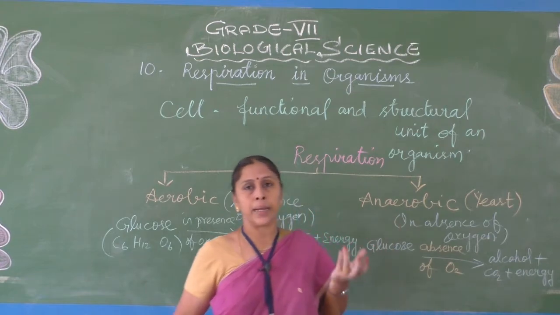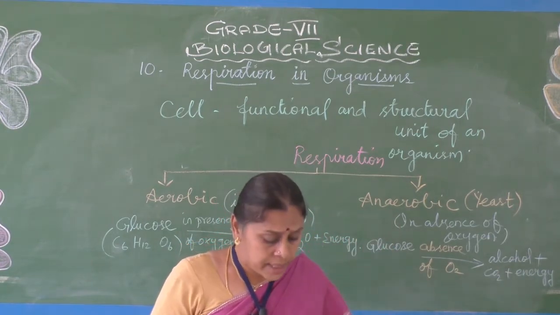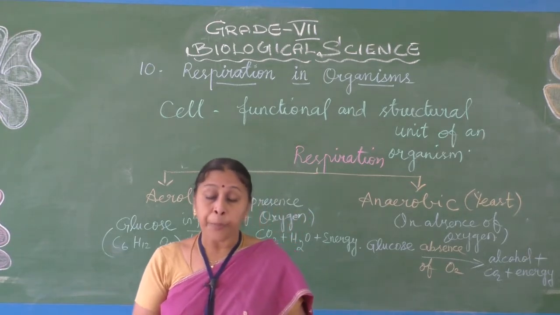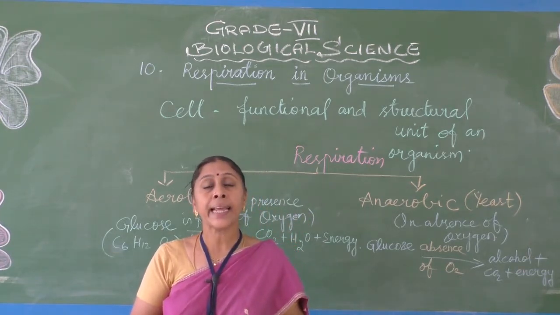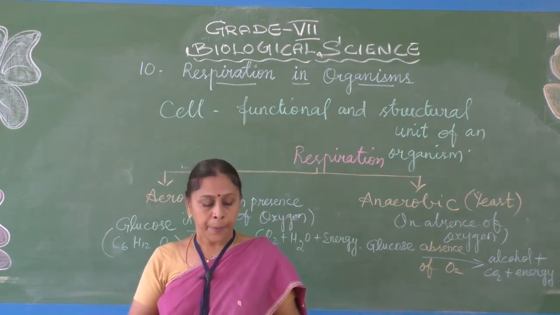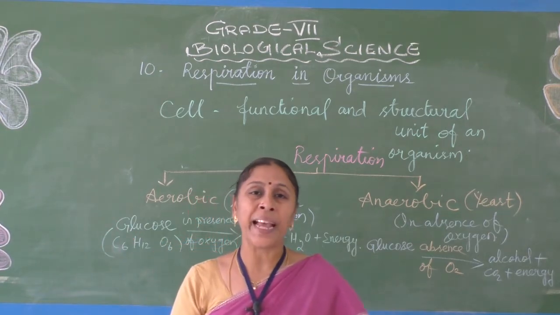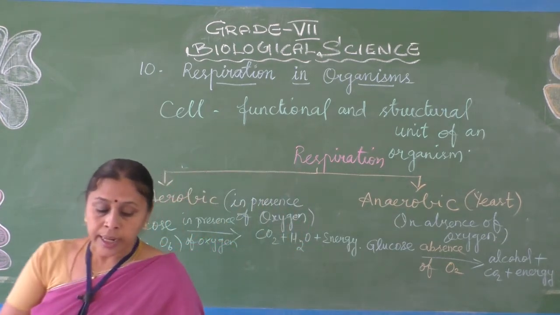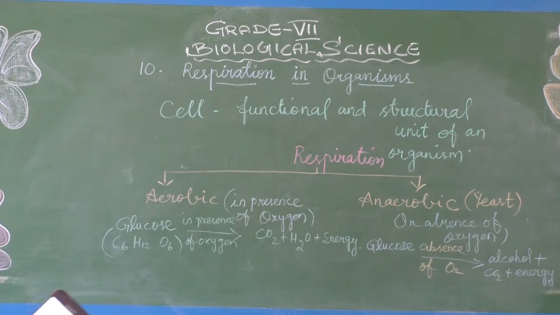This yeast is also used in the baking industry, that means in bakeries, for preparing pastries or cakes. That yeast is dry yeast.